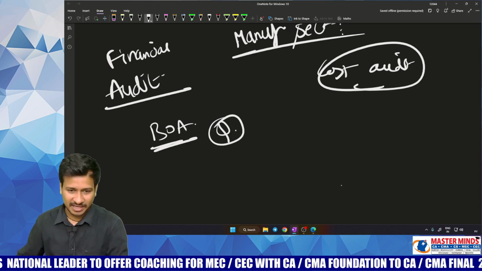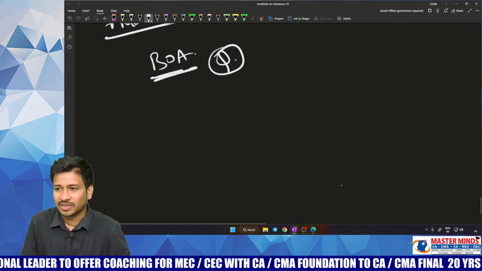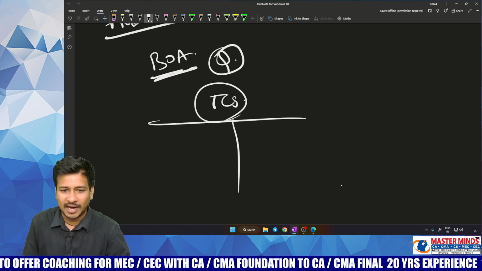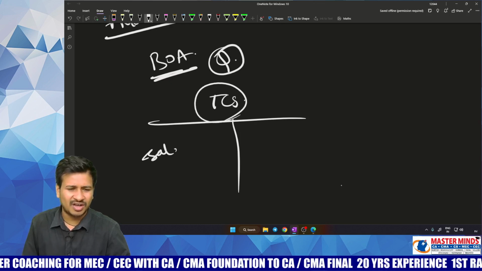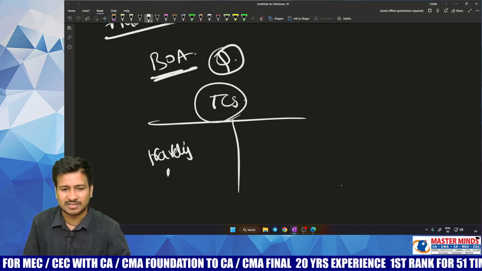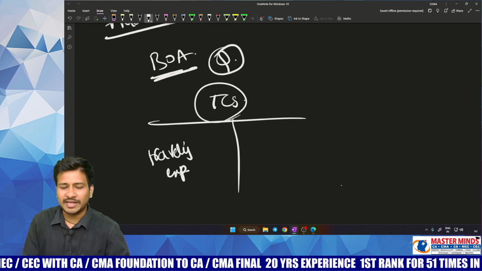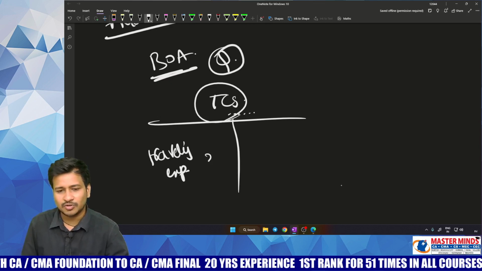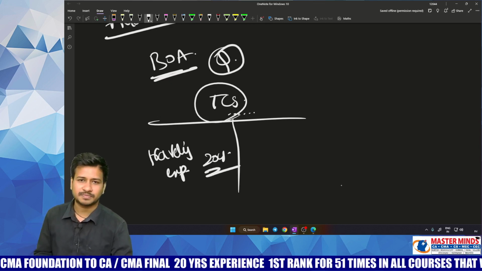For example, say you're going with an audit of TCS, Tata Consultancy Services, which had paid salaries and incurred some traveling expenses. Total traveling expenses spent for the year by TCS and group of companies come to around 20 crores.